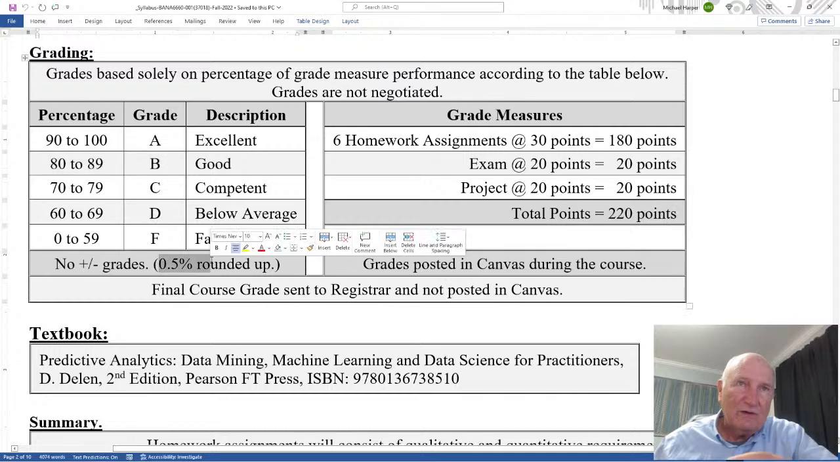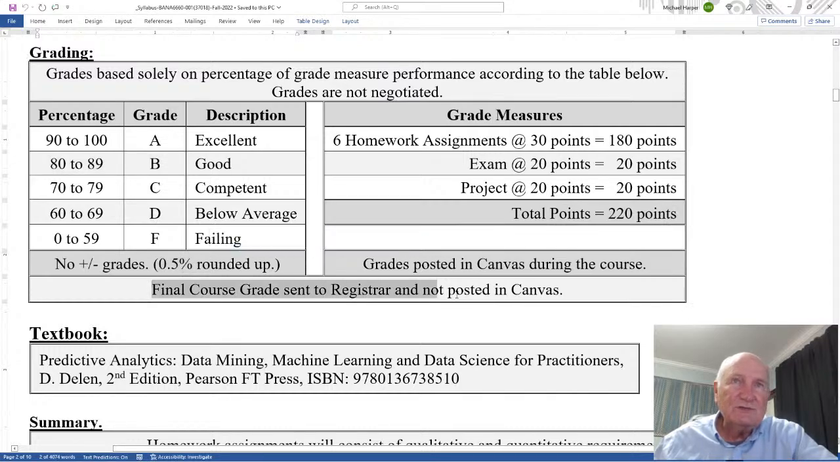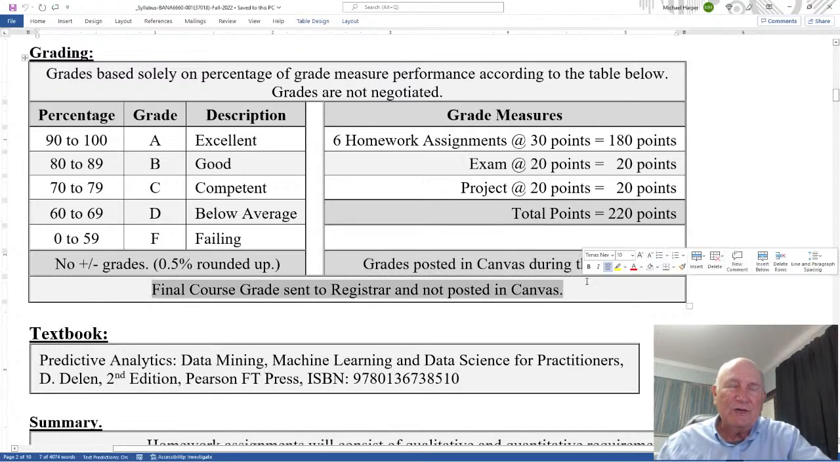So that's the cutoff. The final course grades are sent to the registrar and not posted on Canvas. But these grades will be posted on Canvas as you go through to see what your grades are. But at the end of the course, your final course grade will be sent to the registrar.